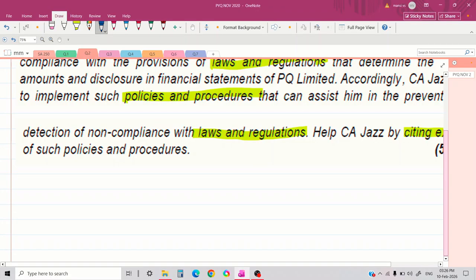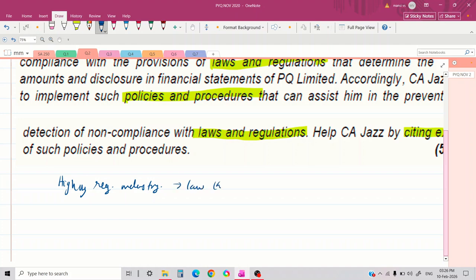Okay, so the first thing is that we know that this company PQ Limited is operating in the specialty chemical industry, and we know that this chemical industry is a highly regulated industry. So concerning this highly regulated industry, we know that law keeps on changing.